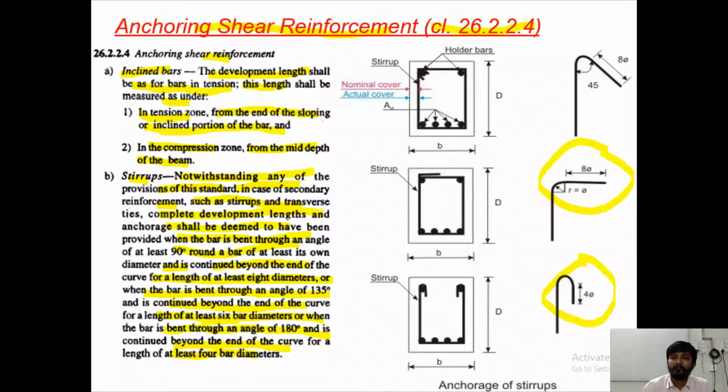So for 135 degree, it should be 6 times diameter of bar. For 90, 8 times diameter of bar. For 135, 6 times diameter of bar, and for 180 degree bend, it is 4 times diameter of the bar. This should be the anchoring length for the stirrups or say shear reinforcements.